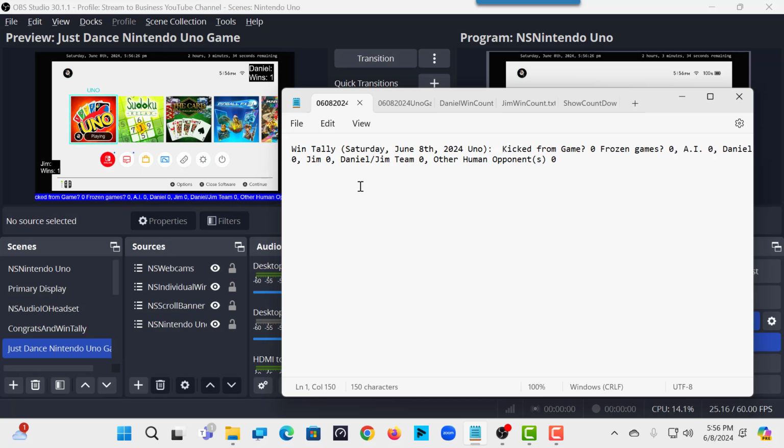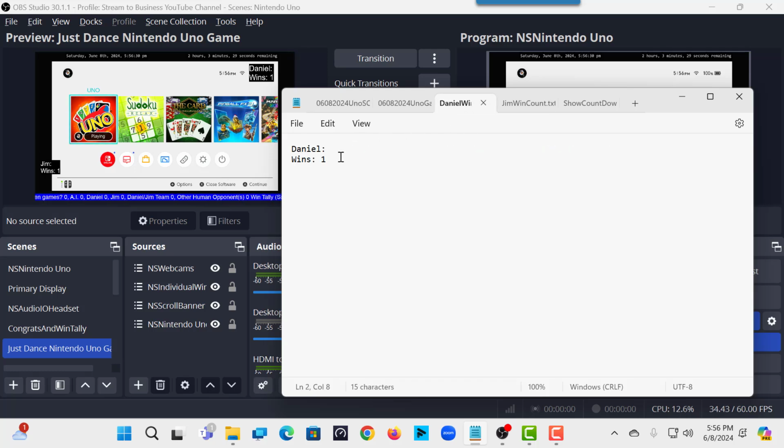So now I'm going to show you on the wins. I'm going to update that. So all I do is just do a 0, and then I'm going to hit Control S on my keyboard to save it. You see it instantly updates, just like the other data files. And that's all there is to it.